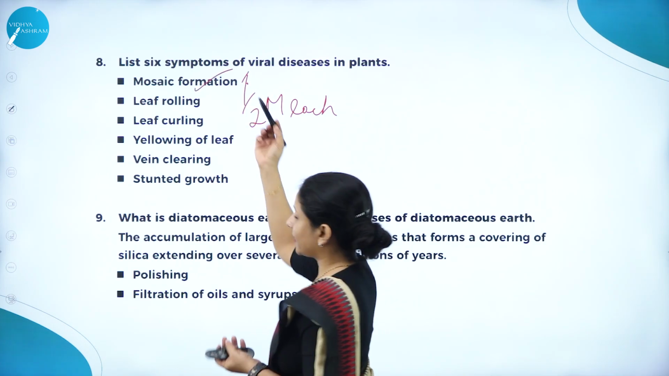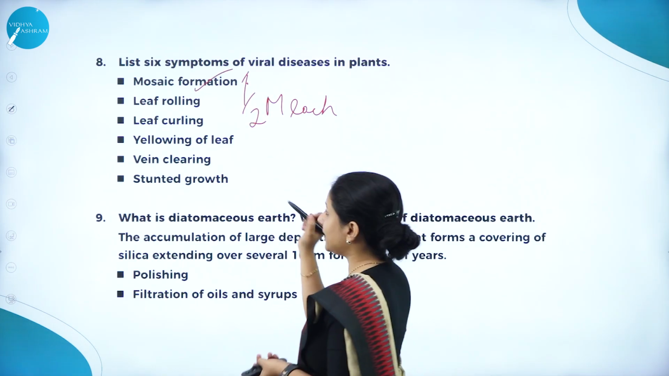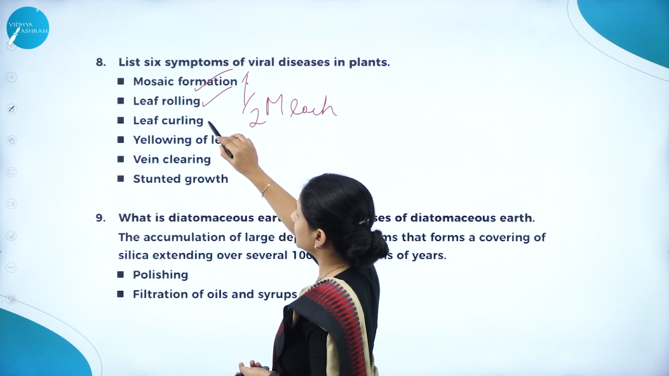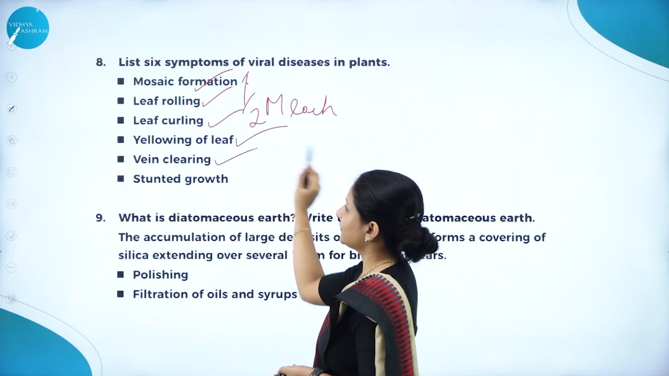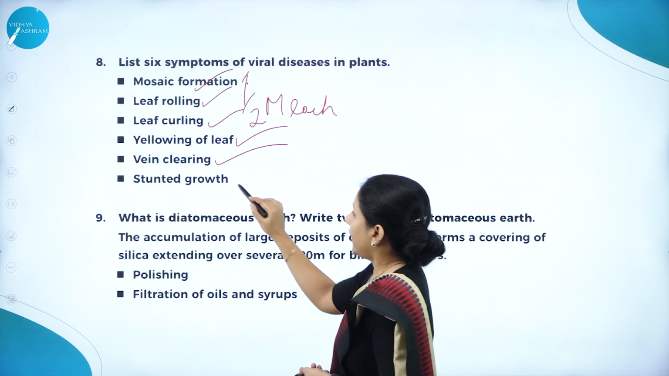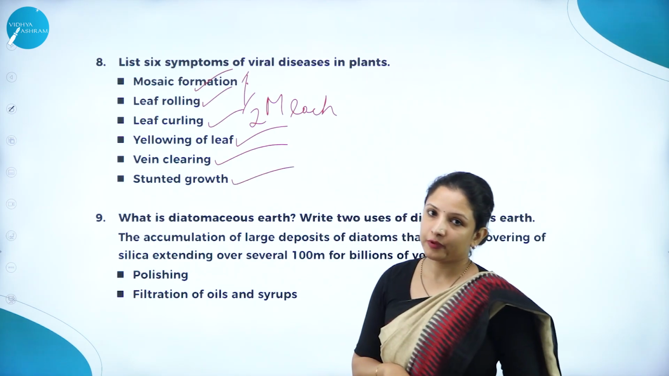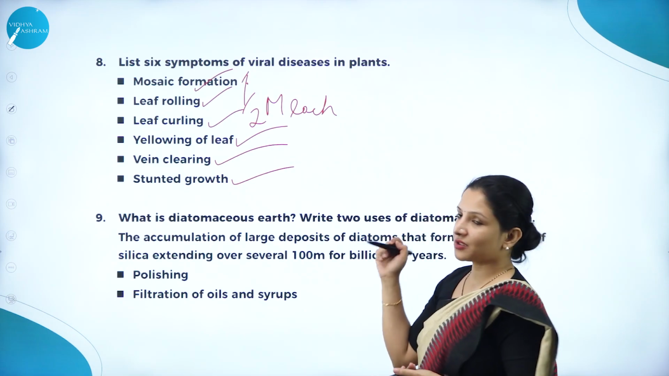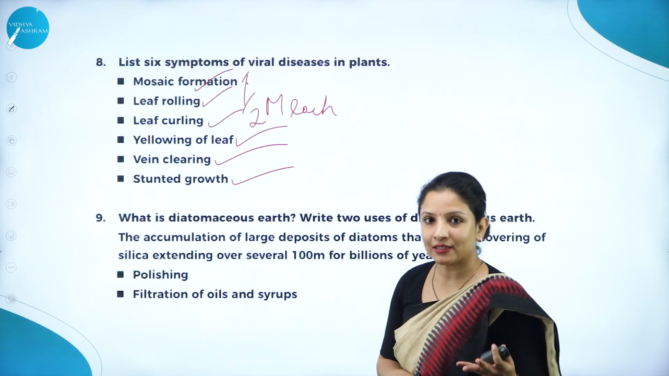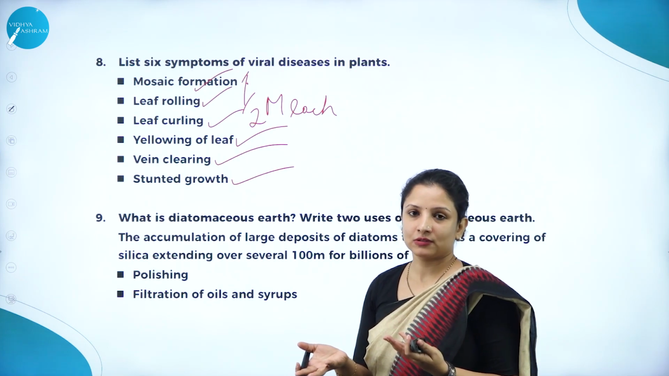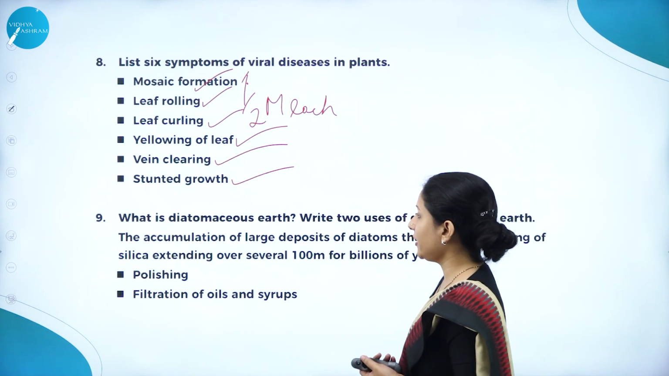Mosaic formation, that is a patch-like appearance in the leaf, then rolling of the leaves, curling of the leaves, yellowing of the leaves, the veins of the leaves will get cleared, and the growth of the plant will become stunted. So these 6 symptoms, if you write, you will get 3 marks. And if you're lucky enough, they can ask you to write 3 symptoms, each symptom carrying 1 mark. That also can be asked.